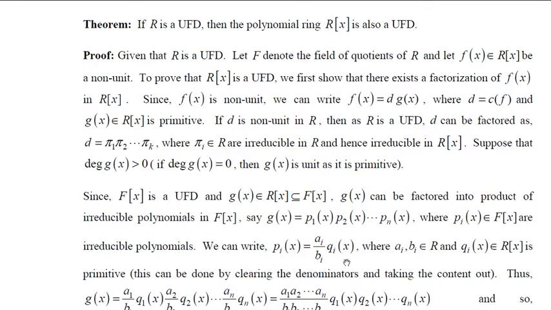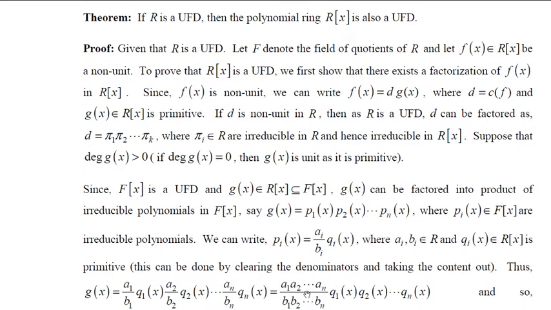In the same fashion, we can write p_1(x), p_2(x), etc. up to p_n(x). Therefore, g(x) becomes a_1, a_2, etc. up to a_n divided by b_1, b_2, etc. up to b_n, into q_1(x) into q_2(x), etc. up to q_n(x). Now cross multiply so that you will get b_1, b_2, etc. up to b_n into g(x) equal to a_1, a_2, etc. up to a_n into q_1(x) into q_2(x), etc. up to q_n(x).